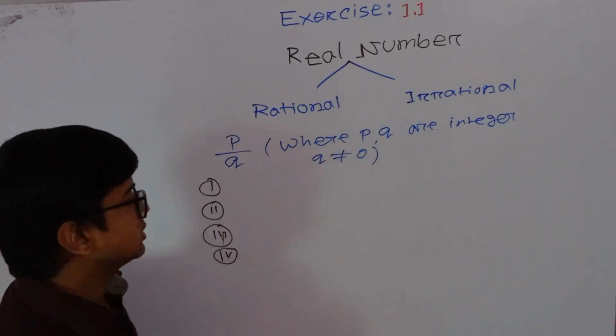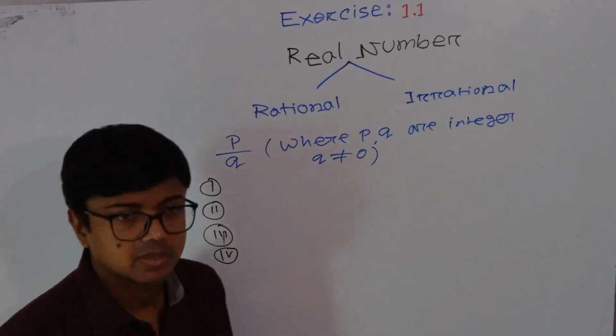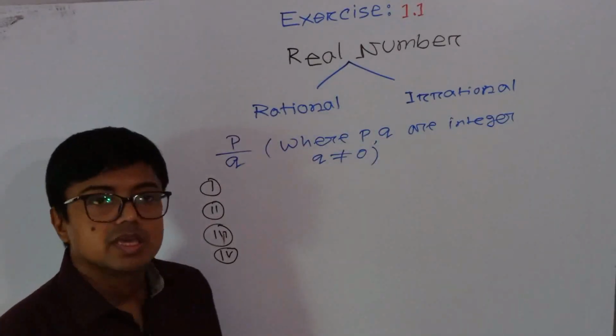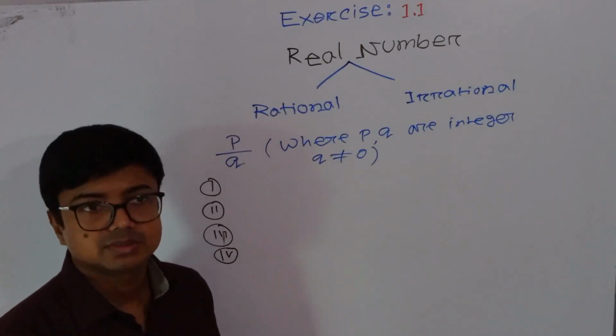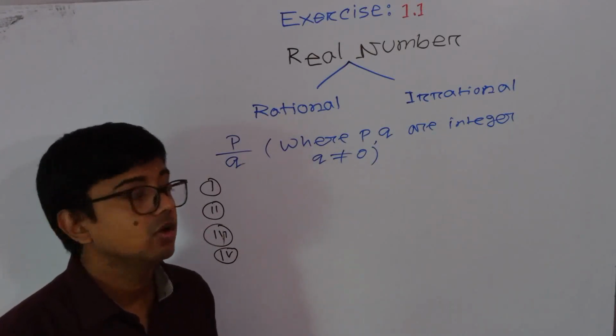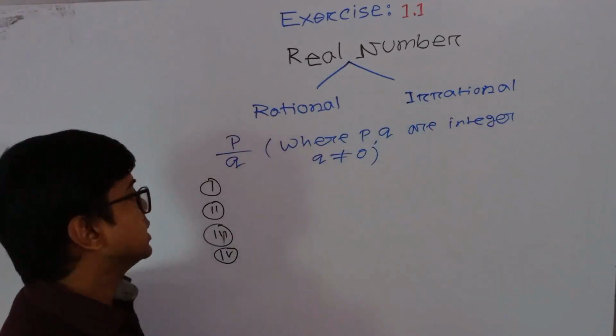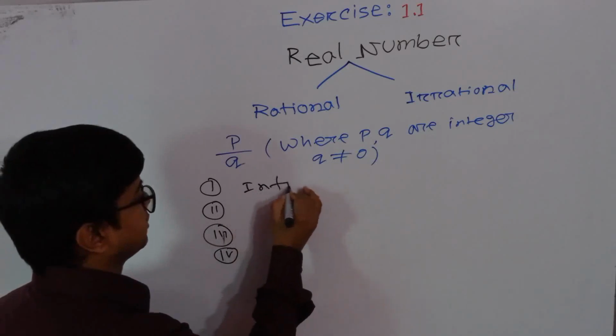Now some examples here. Any kind of infinite number, always irrational number.